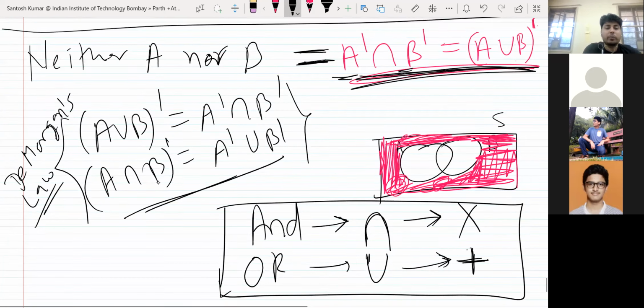So it's neither A nor B, not A and not B. The and means intersection. Neither of them, so take the union and take the full complement. So nothing of them will happen.